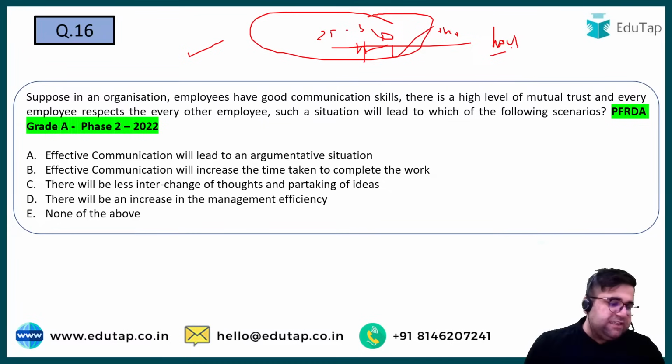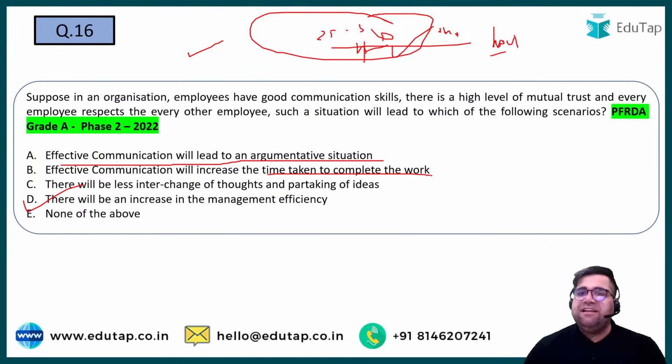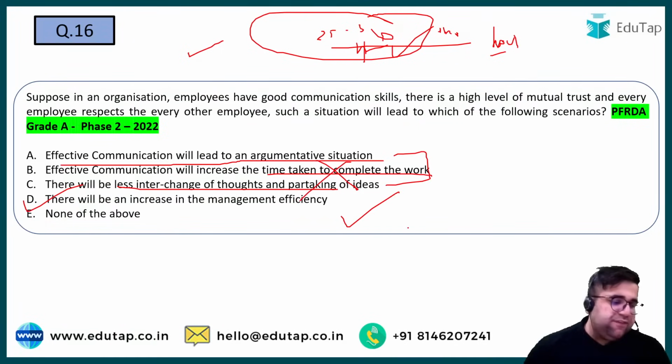Let's go to question number 16. Increase management efficiency. Yes, this is the correct answer, which is option number D. Why? Because all the other options, if you see, effective communication will lead to argumentative situations. It will increase the time to take a decision or to do the work. It is about less interchange of thoughts. It does not even make sense. If you are having effective communication, which basically means that you are having a high degree of mutual understanding, then all of these will never happen. So the correct answer will be D.